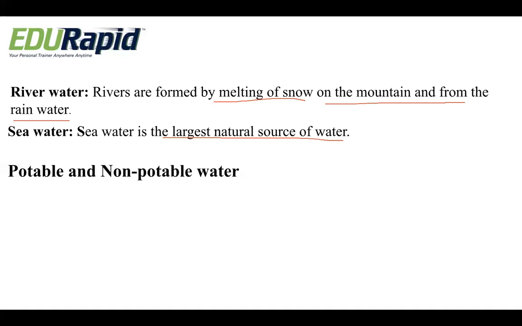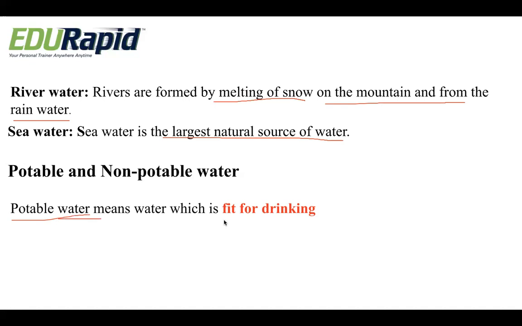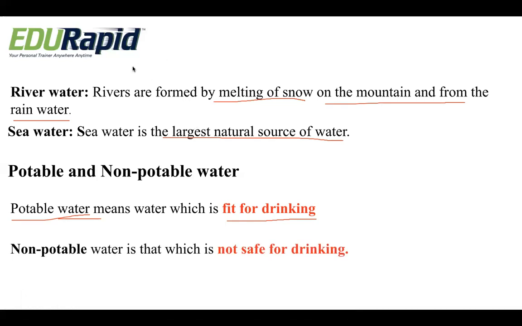Now we will study the two types of water. One is potable and the other is non-potable water. What do you mean by potable? Potable water means water which is fit for drinking. Very simple. Water which is fit for drinking, we call it potable water. And non-potable water, just vice versa, is water which is not safe for drinking, that is contaminated. That is called non-potable water.